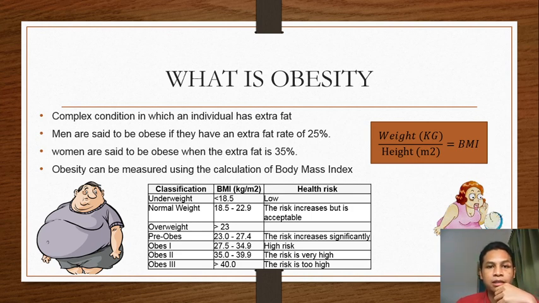If your BMI is 27.5 to 34.9, it shows your obesity is level 1. And if your BMI is 35 to 39.9, it shows you are in obesity level 2. And finally, if your BMI is above 40, your health risk is too high, which is obesity in level 3.